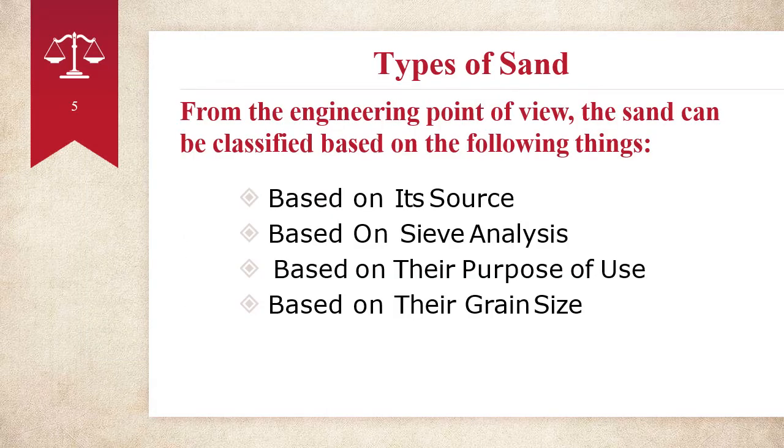Types of sand from the engineering point of view, the sand can be classified based on the following types. Number one is based on its source. Number two is based on sieve analysis. Number three, based on their purpose of use. Number four, based on their grain size. In soil sciences, we use the fourth parameter, that is grain size. And in engineering, we use all these three types. Okay,